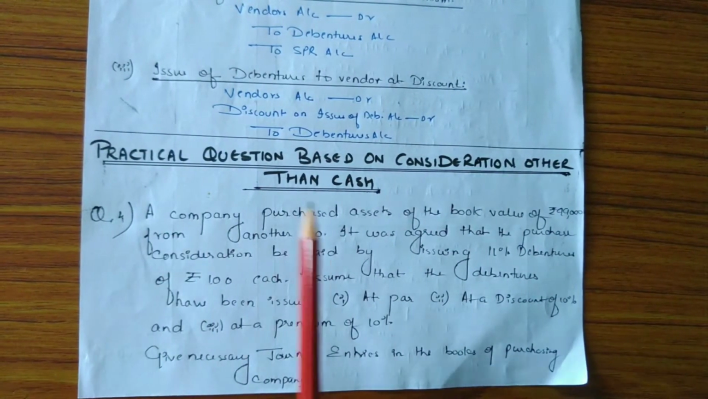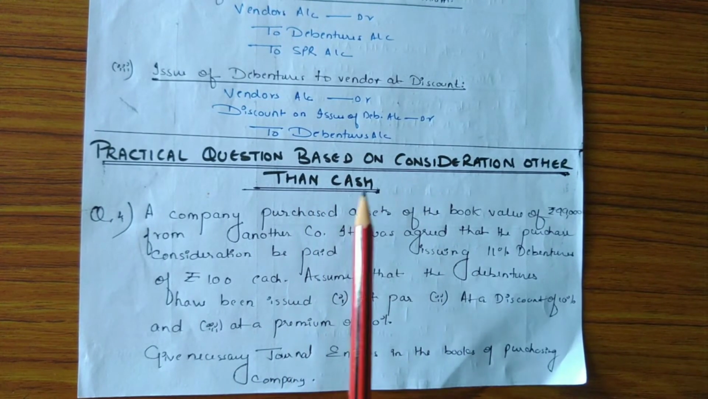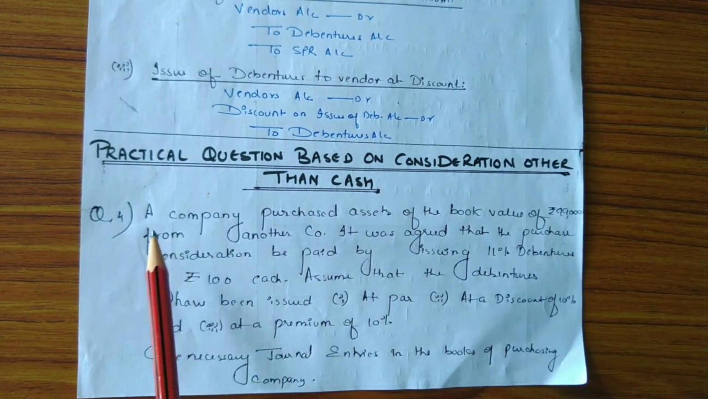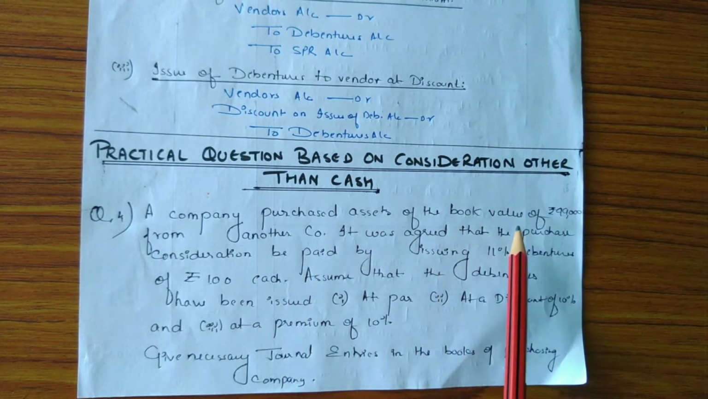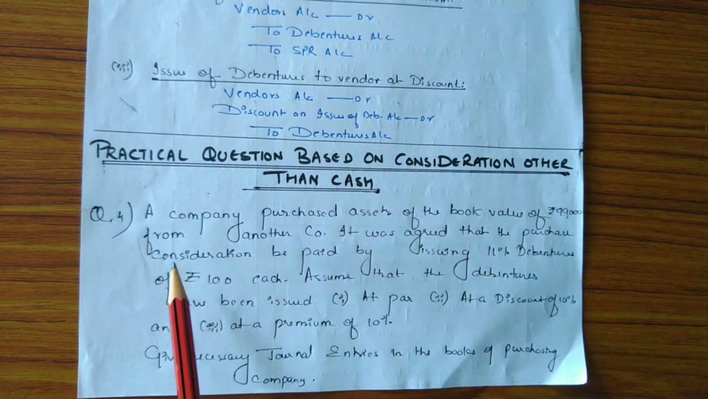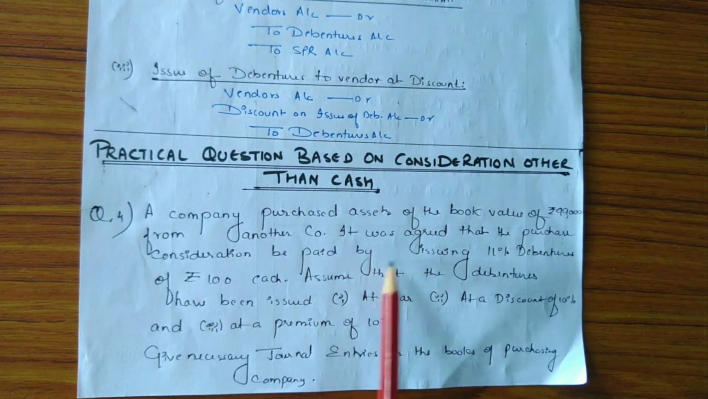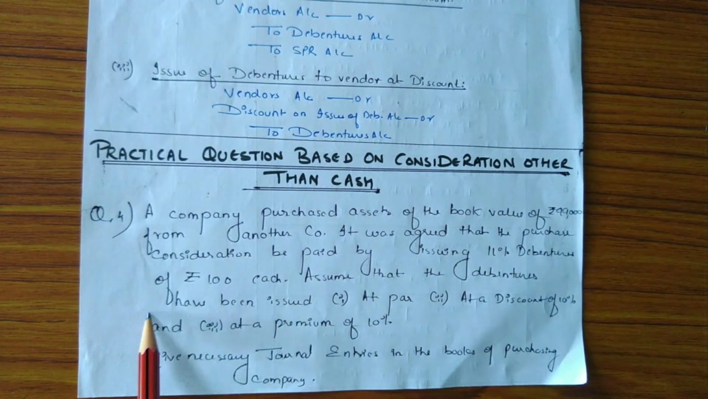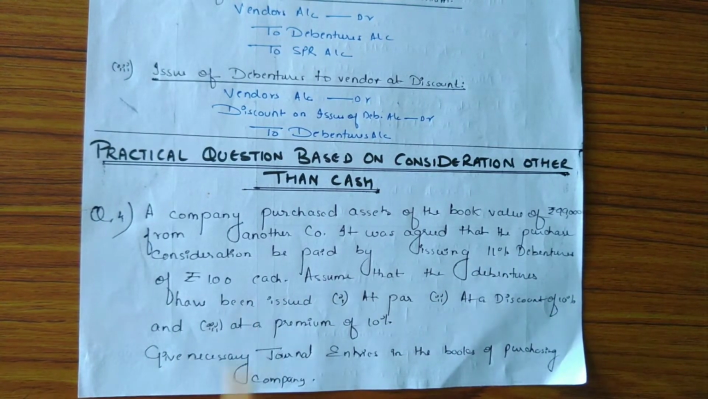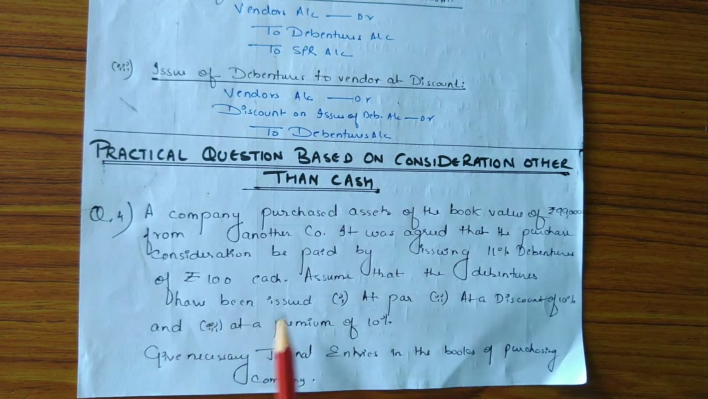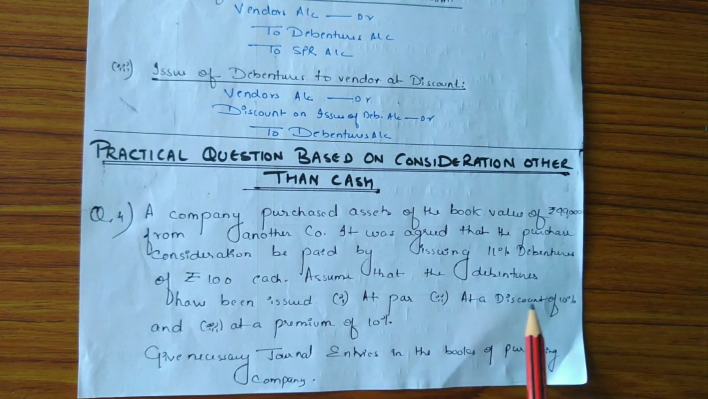Now here is the practical question based on consideration other than cash. And the question is, a company purchased assets of the book value of 99,000 from another company. It was agreed that the purchase consideration be paid by issuing 11% debentures of rupees 100 each. Assume that the debentures have been issued at par, second at a discount of 10%, and third at a premium of 10%. Give necessary journal entries in the books of purchasing company.